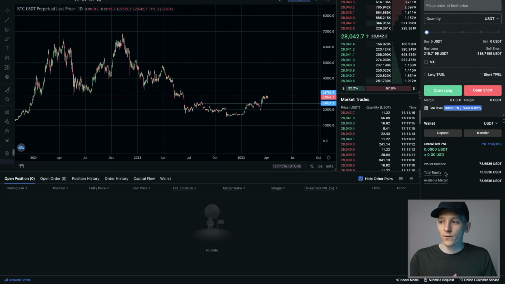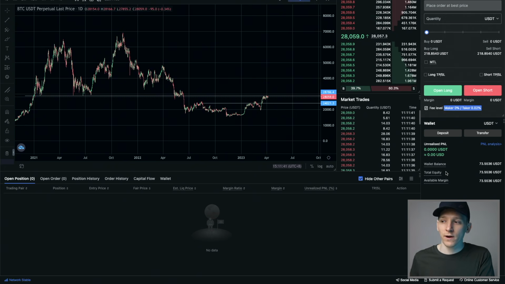Now, of course, if you've got $1,000 on the account and you're making a big loss, your equity may be going down further. And of course, the system will never let you have a bad debt, or at least it shouldn't do. And so what happens is, if your account equity gets below a certain threshold, it will start essentially not allowing you to trade and even start liquidating your positions.